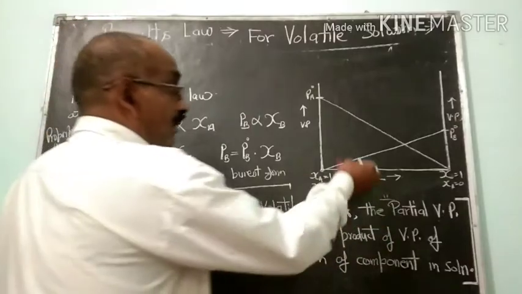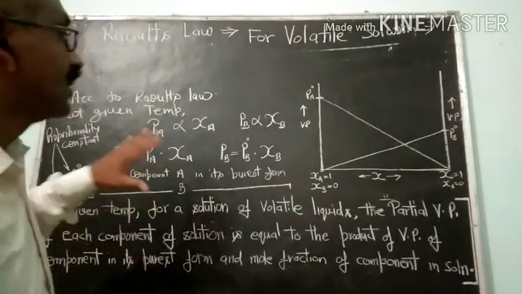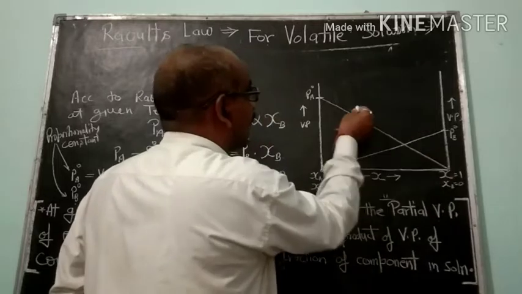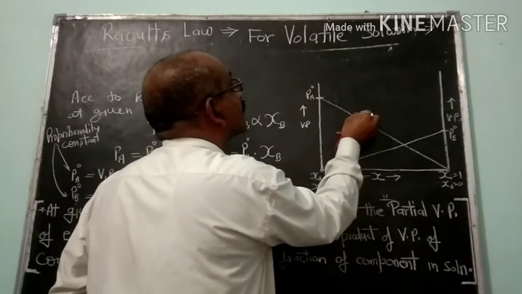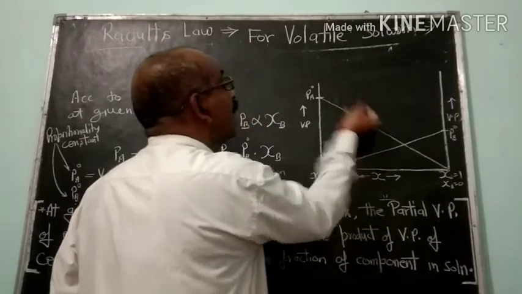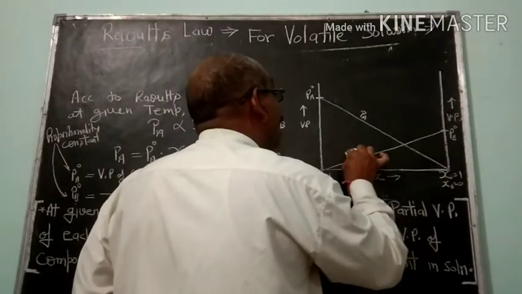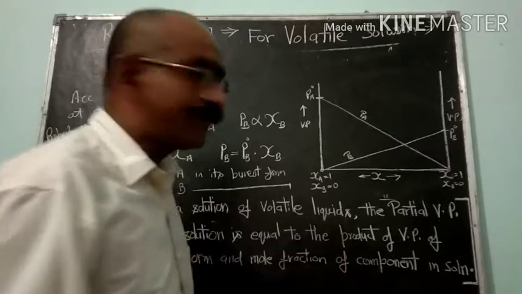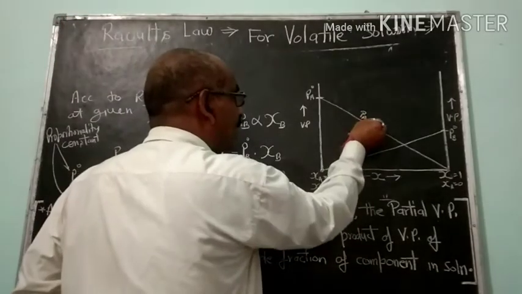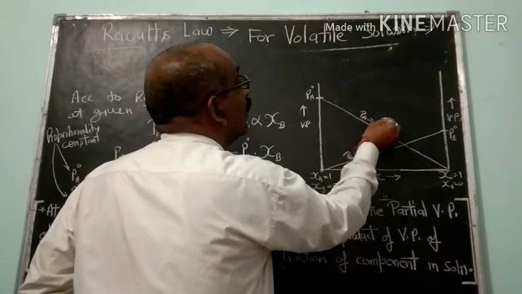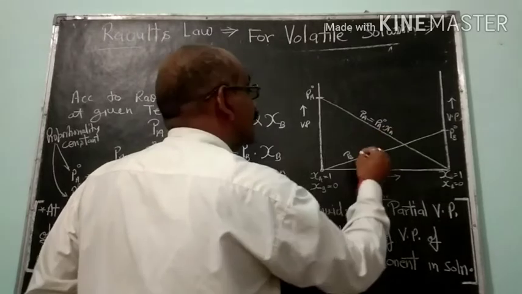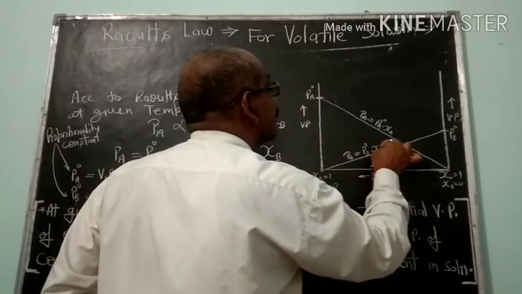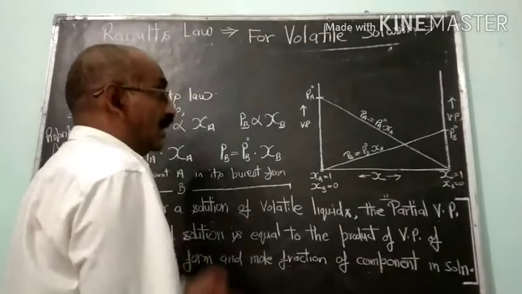And here this straight line will denote the partial vapor pressure of component A, and this line will denote the partial vapor pressure of component B. Means this one will be equal to PA naught into XA. Here it will be PB naught into XB. Is it clear?